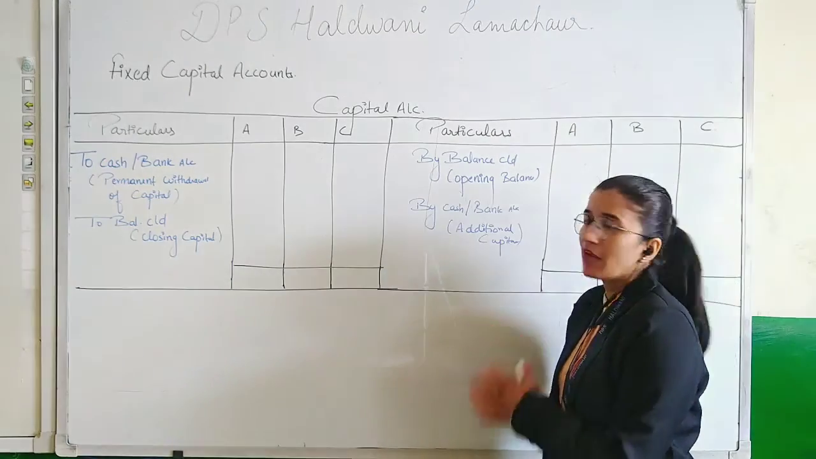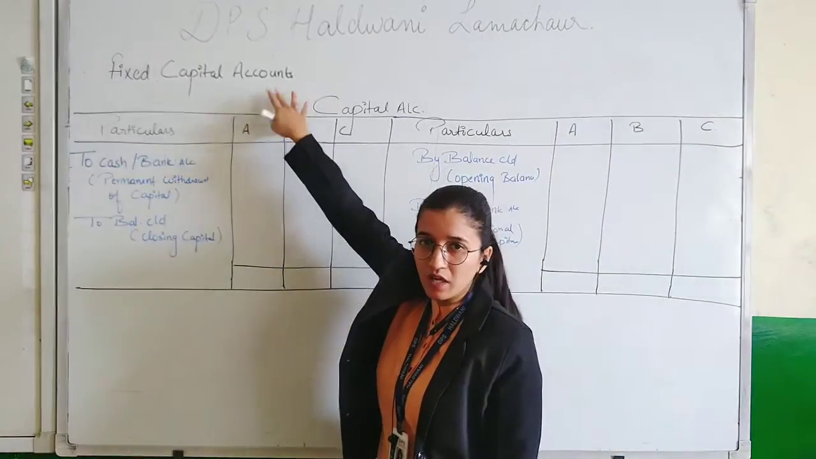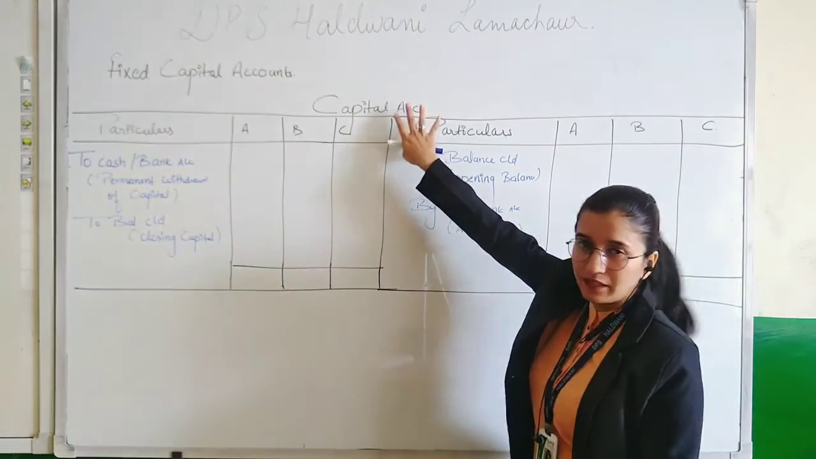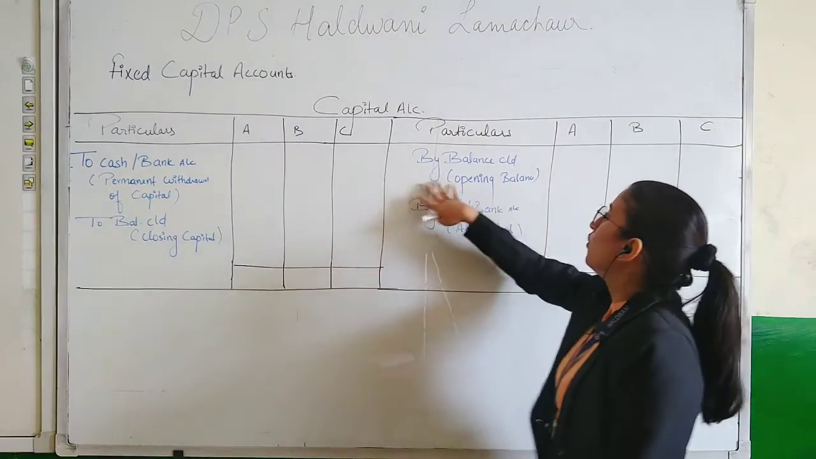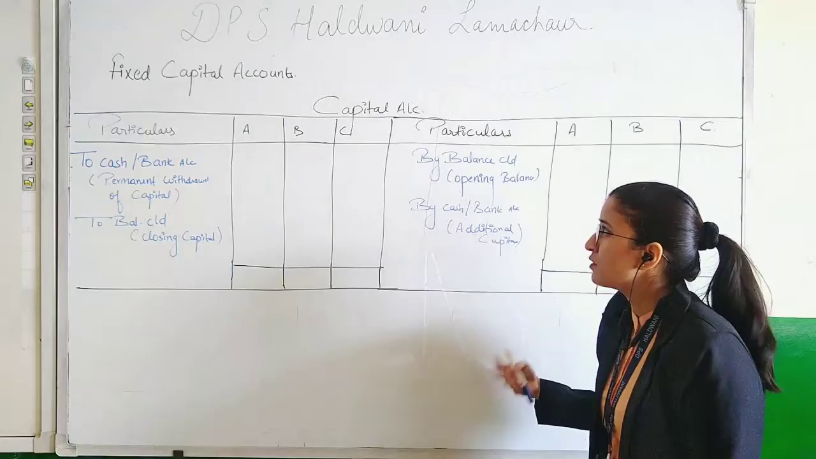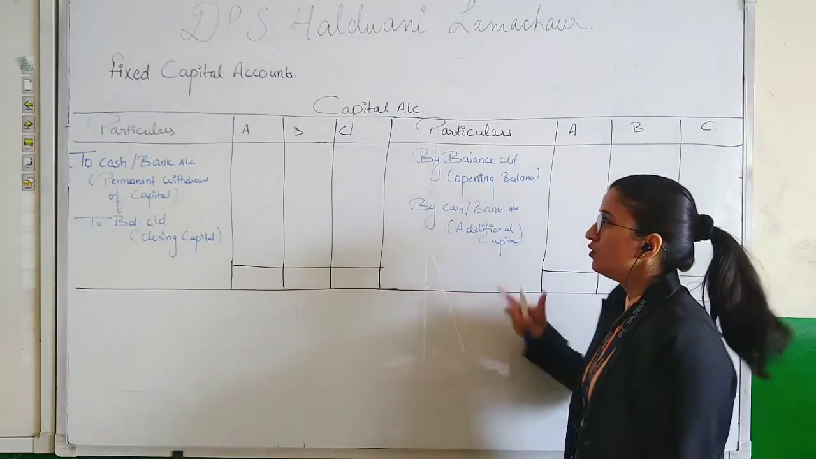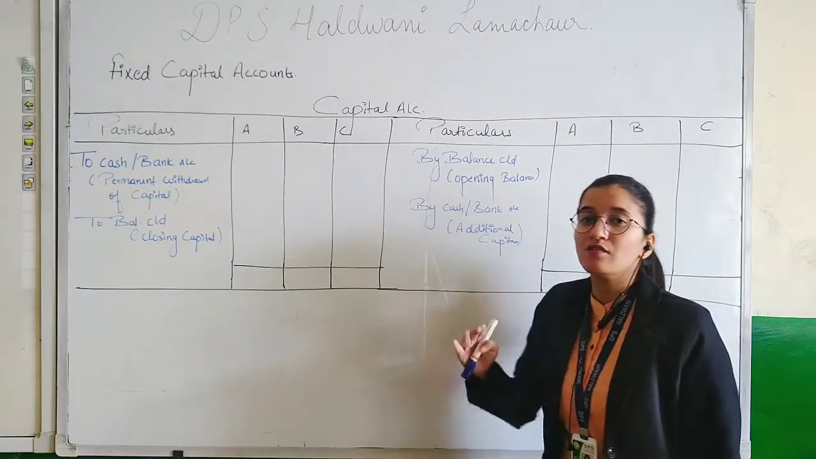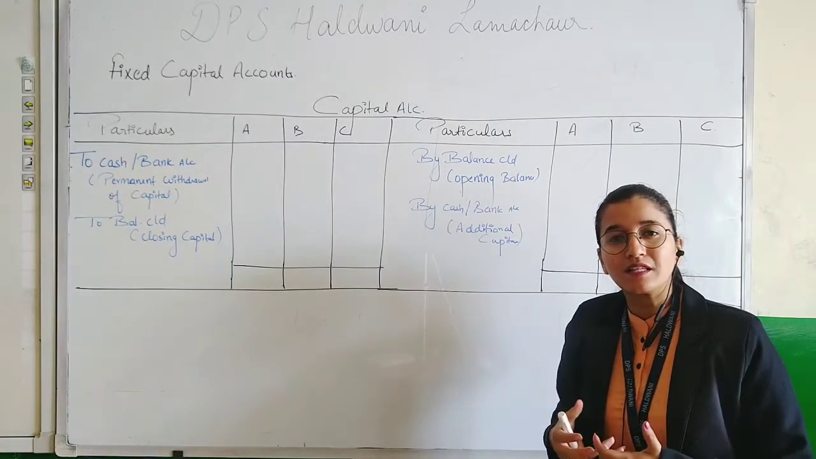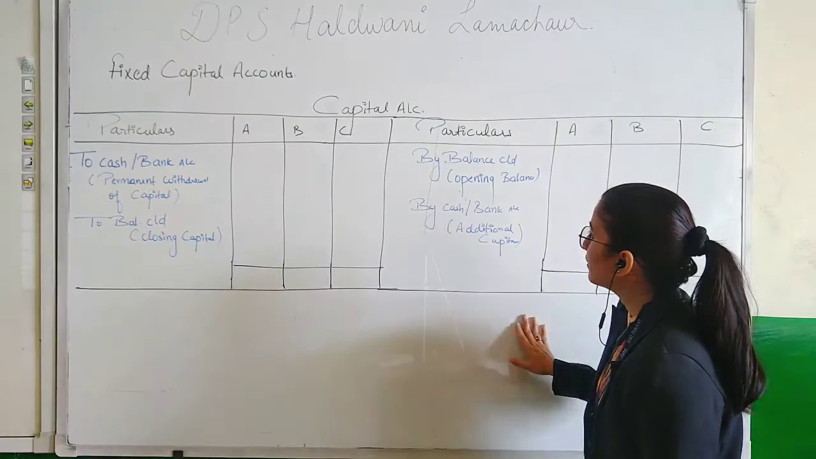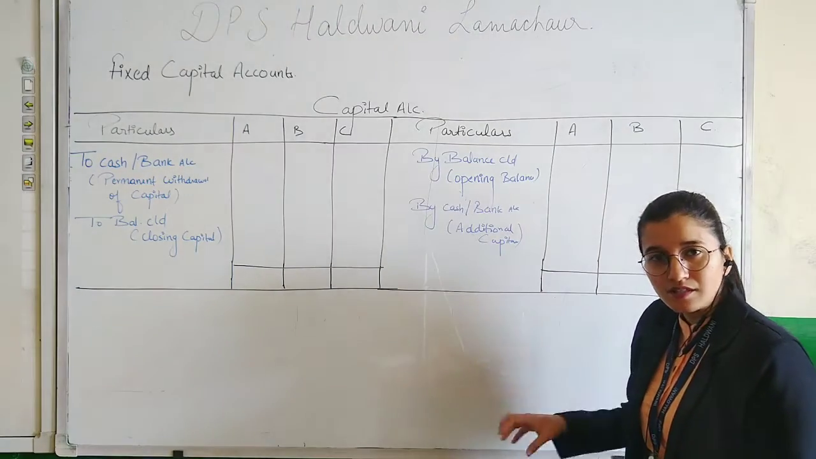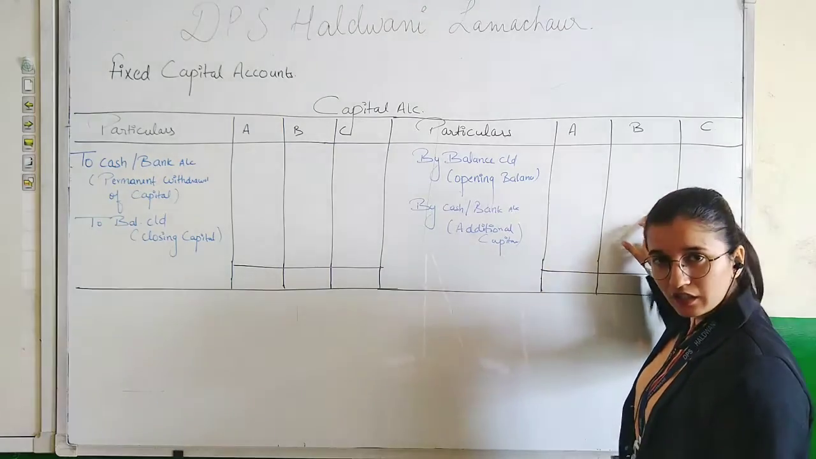Now here is the format of capital account under fixed capital account method. As we know, in this method we prepare two accounts. First is capital account, where we record the opening balance on credit side. Opening balance is recorded on credit side because capital account is a personal account, and the rule for personal account is debit the receiver, credit the giver. Capital is basically a liability for the company, and we are preparing this account on the basis of the company. That is why we record it on credit side.